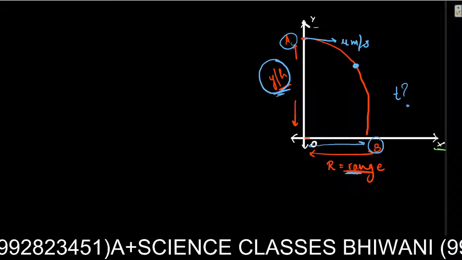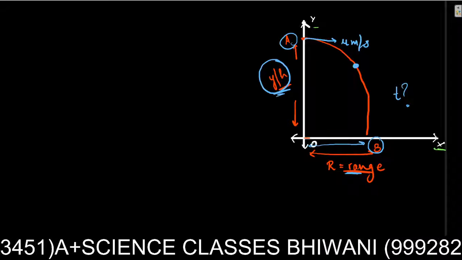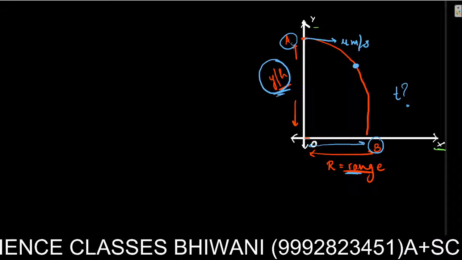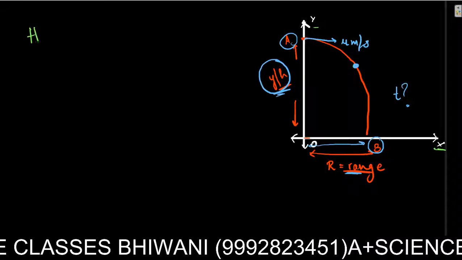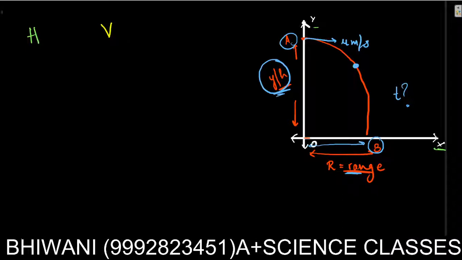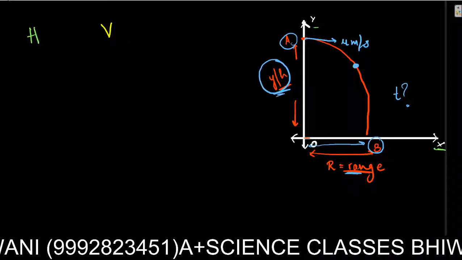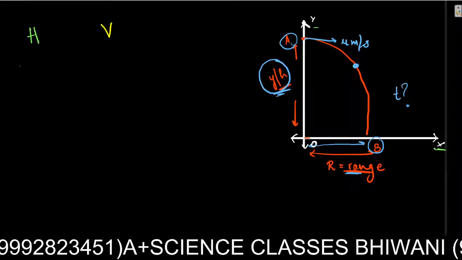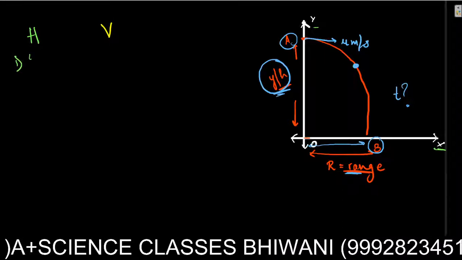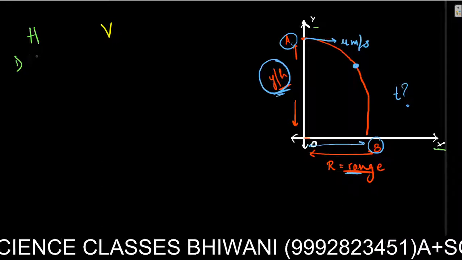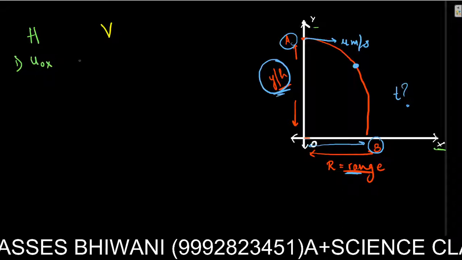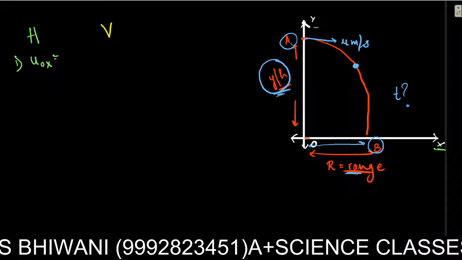So let us first write down, like the previous time, the things I have for horizontal, that is h, and for vertical, that is v. For horizontal, first we have our initial velocity, u naught x, that is u.